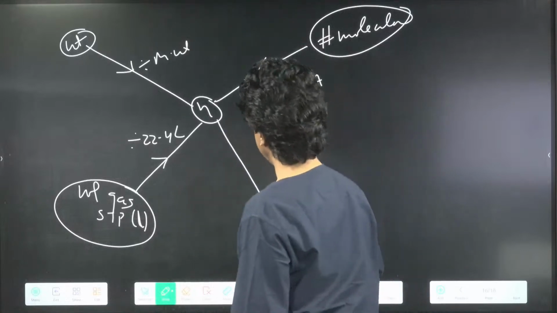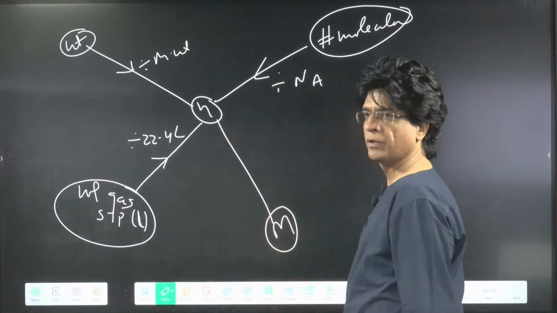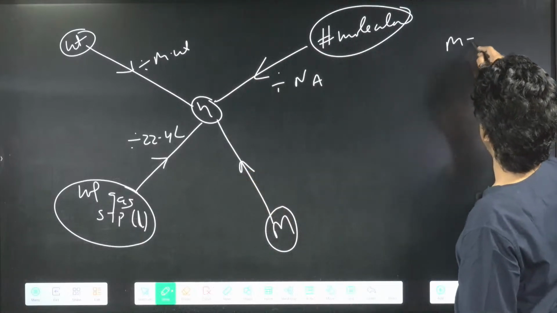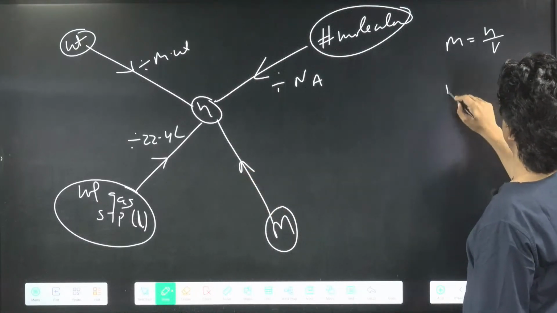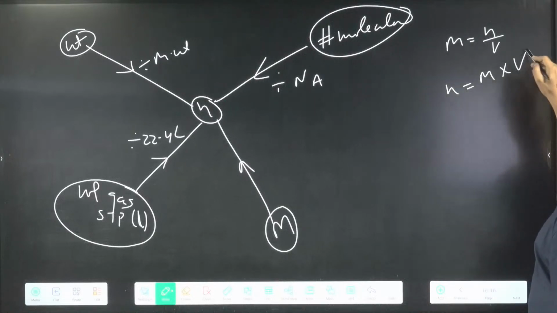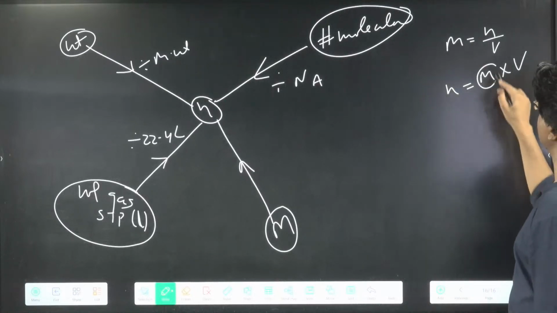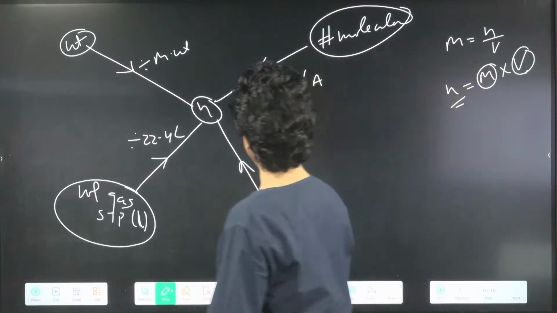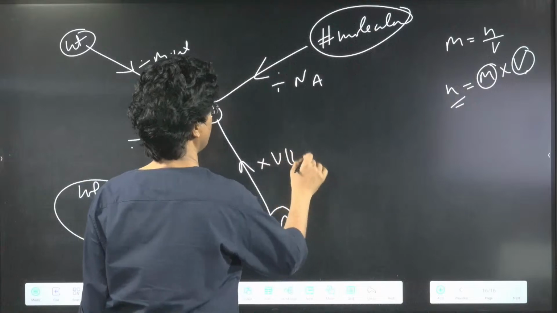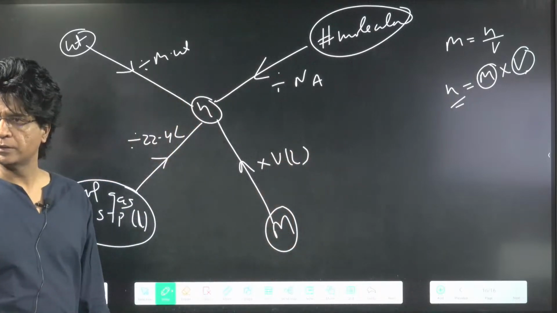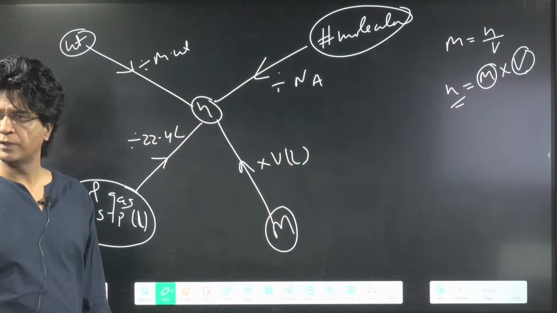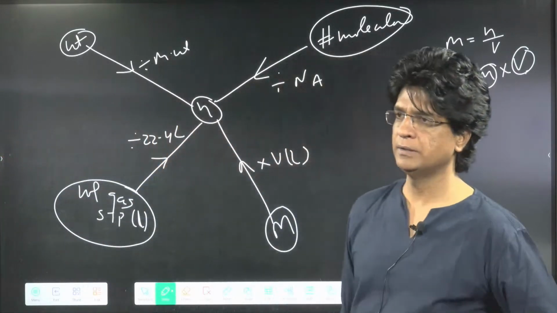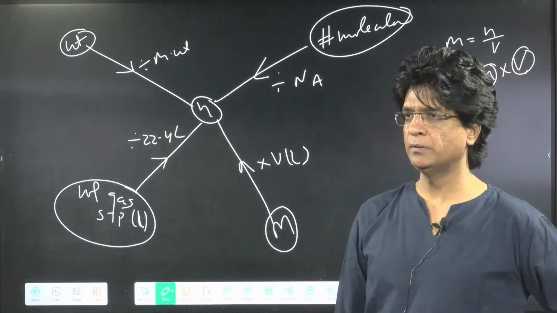But if they give you molarity, capital M, how will you reach there, beta? I know that molarity is number of moles upon volume. So number of moles will be molarity into volume. So if they give me molarity, I'll multiply by volume to get number of moles. So from here, I'll be multiplying by volume in liter. Yes, good. Very good. Everyone getting that? Is that clear to everyone?